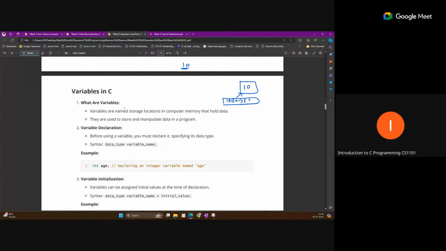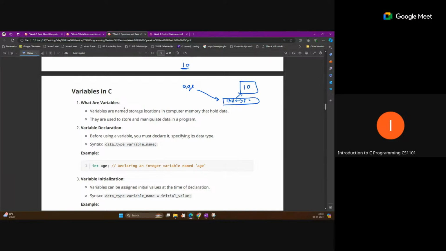Each memory location is identified by some address, and that is not readable, and you cannot remember it. So what you can do is assign a label for this memory location. You can give any name which you can easily understand, according to what type of value you are storing. Suppose you give the name age.